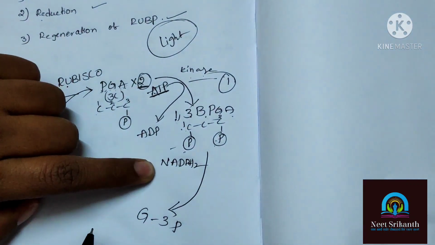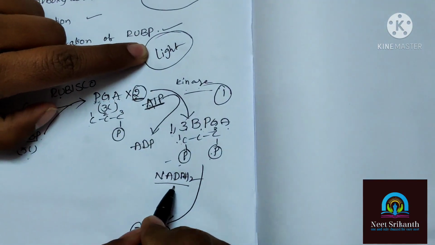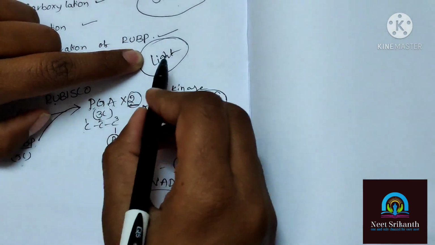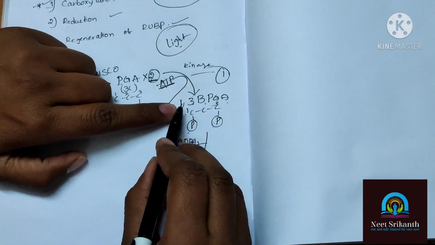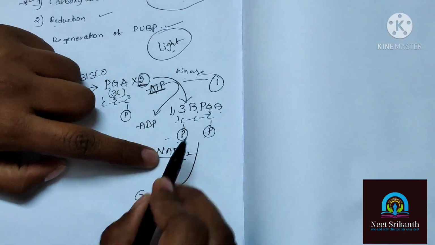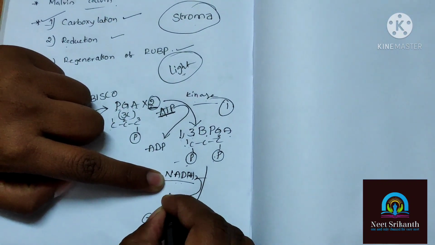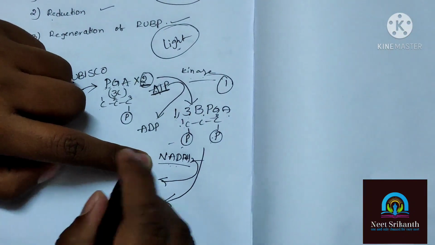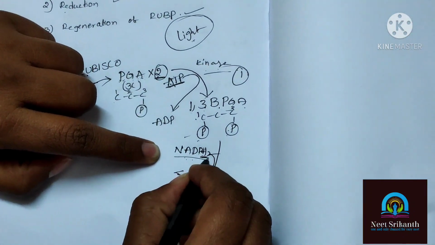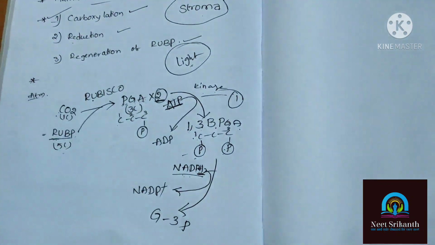NADPH2 is going to be involved. NADPH2 and ATP are assimilation energies coming from the light reaction. Now the 1,3 bisphosphoglyceric acid utilizes NADPH2 energy. The NADPH2 undergoes a dehydrogenation reaction, so it can lose 2 protons and turn into NADP plus, the reduced form.